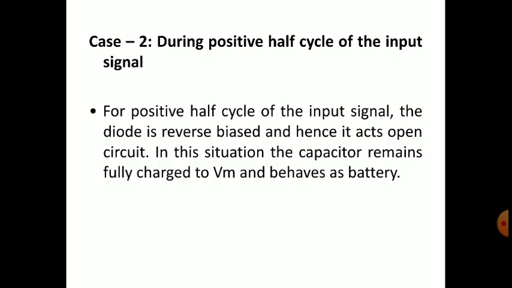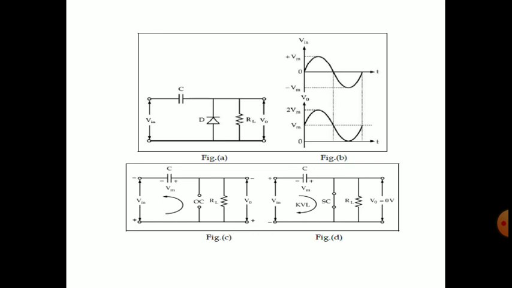During the positive half cycle of the input signal, the diode is reverse biased, right? In the positive half cycle, plus will be applied to the N terminal and minus will be applied to the P terminal, and the diode is an open circuit. That is, in figure D the diode must be an open circuit, not a short circuit. I think both circuits have been exchanged. You see it yourself, because in figure D the diode must be an open circuit, and in figure C the diode must be a short circuit.